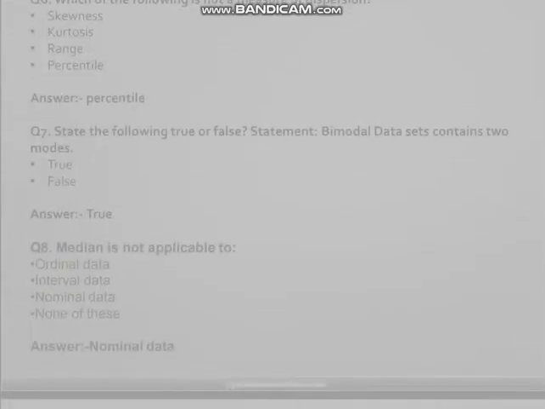Q6. Which of the following is not a measure of dispersion? Skewness, kurtosis, range, percentile. Answer: percentile.